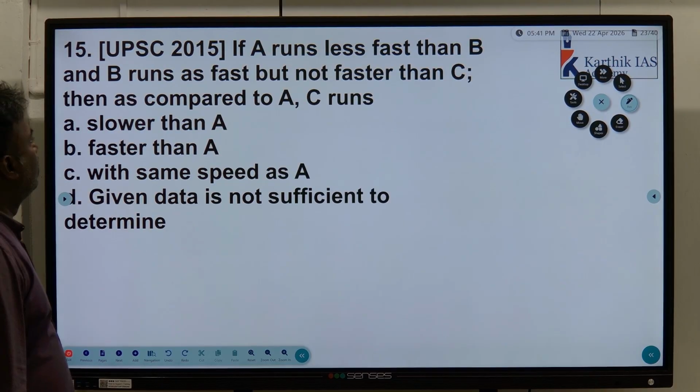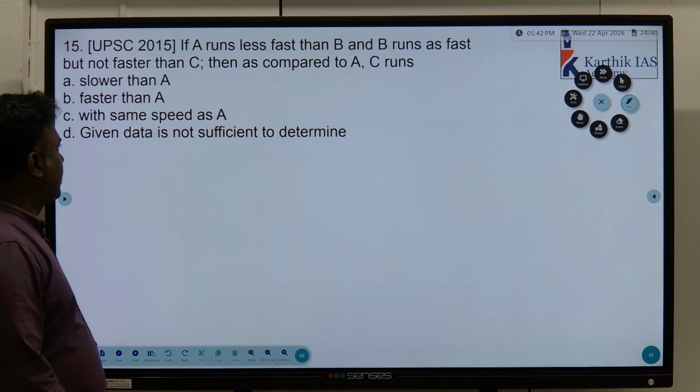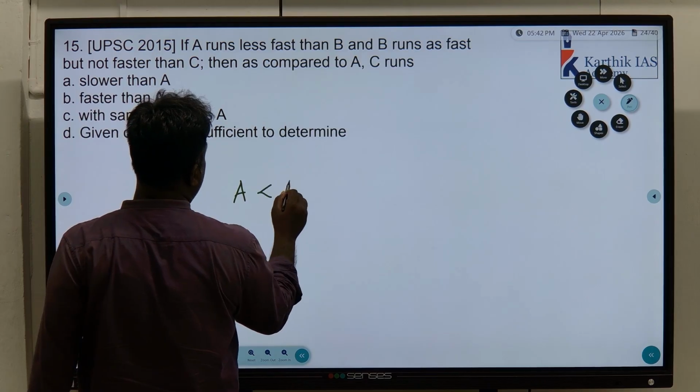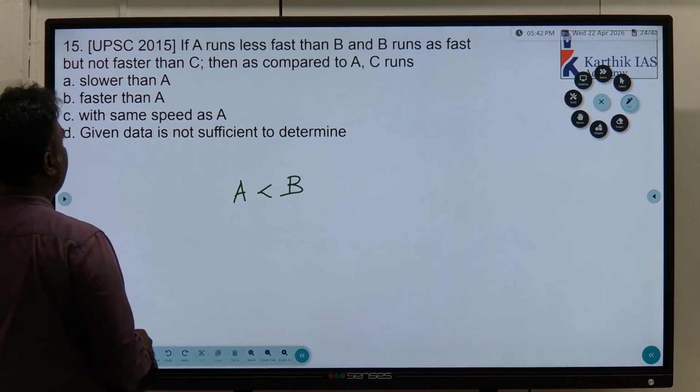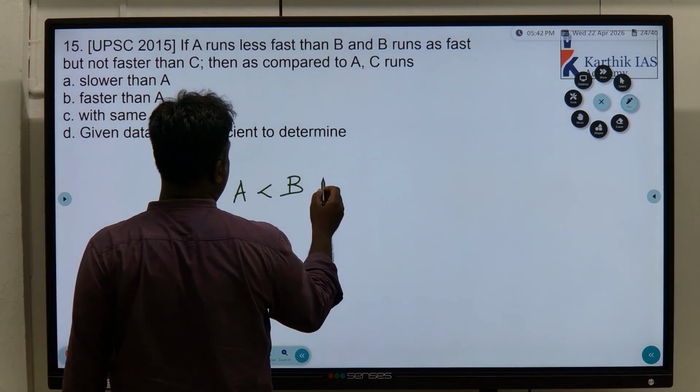Understand? Okay. If A runs less fast than B and B runs as fast but not faster than C, then compared to A, C runs... That's the question. A runs less fast than B. B runs as fast but not faster than C. Understand?